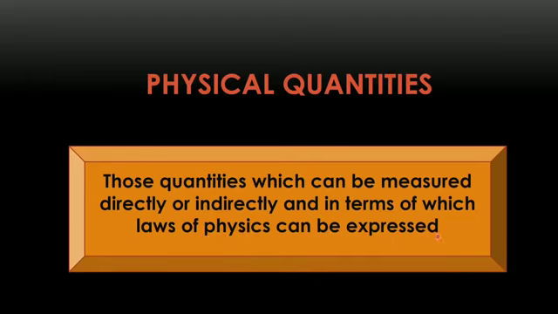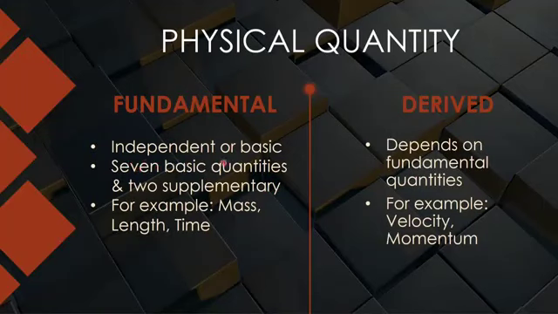This is the definition for your physical quantities. Which quantities are termed as physical quantities? Those quantities which can be measured directly or indirectly, in terms of which the laws of physics can be expressed. So fundamental quantities, they are independent or basic quantities, like we are having mass, length and time, because mass is not dependent on anything. We have to measure the mass independently. So those physical quantities which are measured independently, they are termed as fundamental quantities.